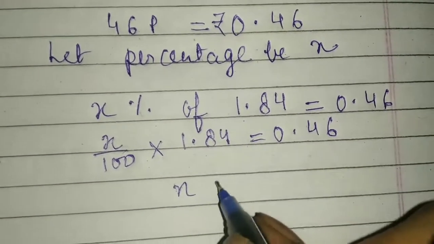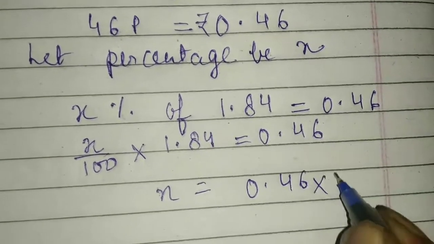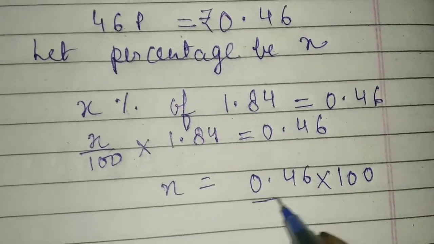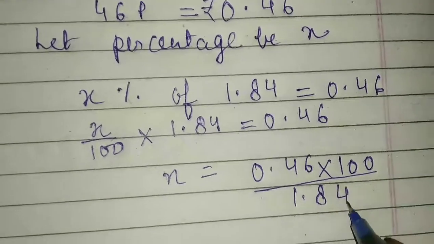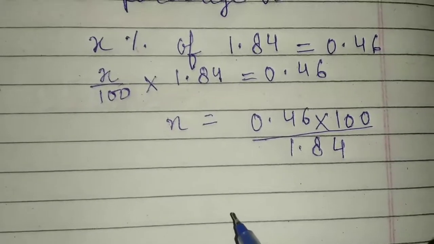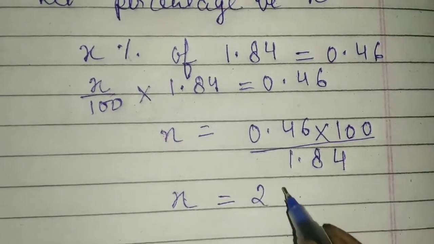Now doing the cross multiply, its value will be 0.46 into 100 upon 1.84. After solving it, its value will be 25%.